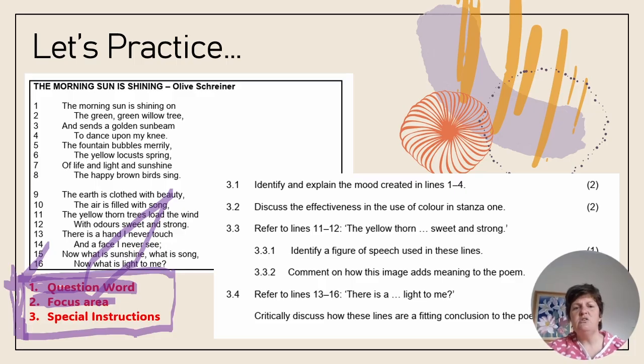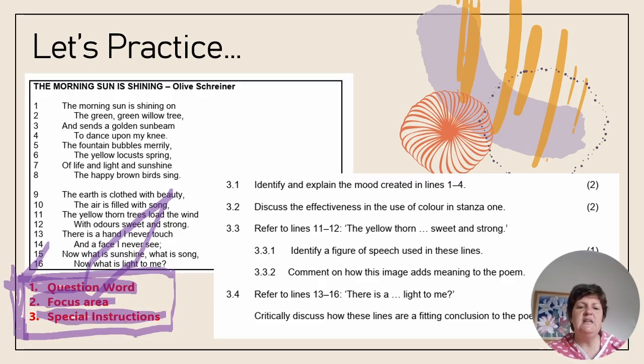All right. So the sunbeams dancing upon my knee in the morning sun is shining shows the intimate experience that she's having with nature and how nature is beautiful and it brings cheer or lightheartedness to her mood. It's not just about dancing and celebrating generally or sunbeams generally bringing cheer. It's about the intimate experience of beauty and lightheartedness and cheer for the speaker. There's just an example. And then lastly, special instructions.